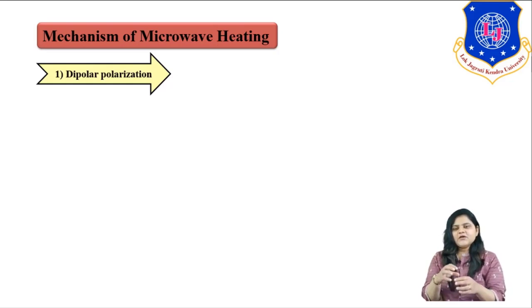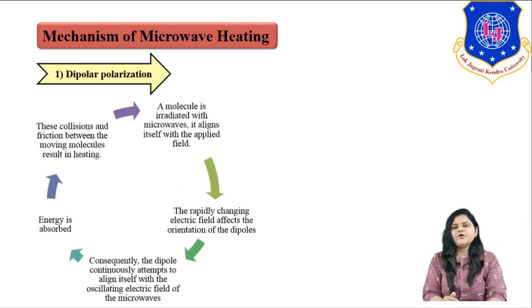Because of this electric field, a dipole changes orientation, right? So it tries to reorient itself because of this electric field. In this process there is friction taking place between the molecules, and this friction results in the formation of energy in terms of heat.